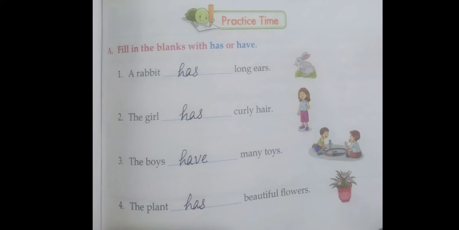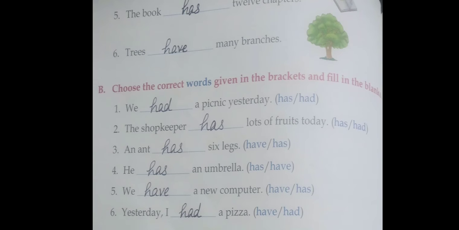Next one, the plant dash beautiful flowers. The plant, not plants. The plant means singular, so we use has. The plant has beautiful flowers. Take the next page, page number 62. Fifth question, the book dash 12 chapters. The book, singular noun, so we use has. Sixth one, trees dash many branches. Trees, plural, that means more than one, so we use have there.